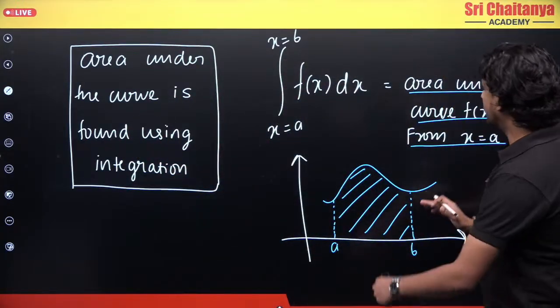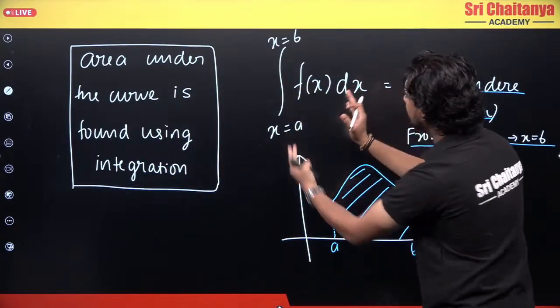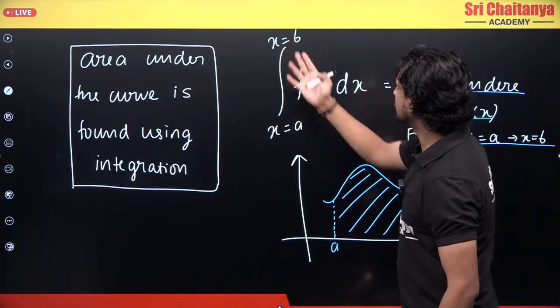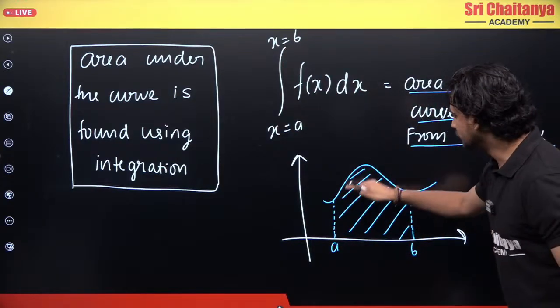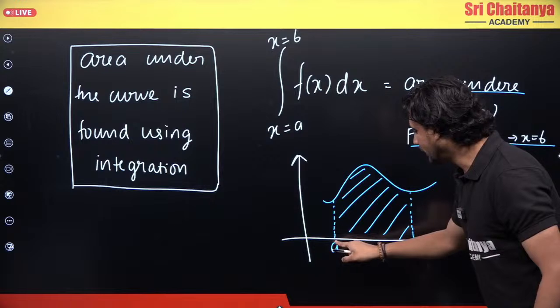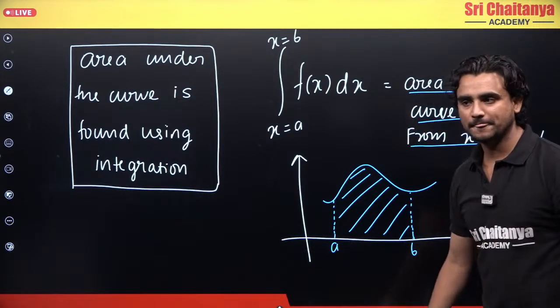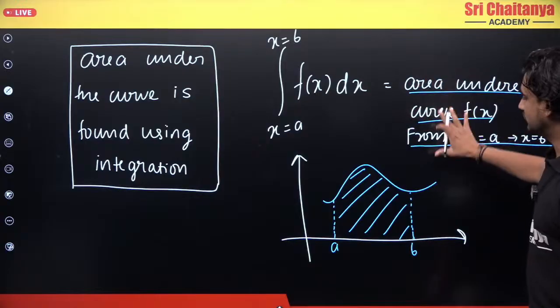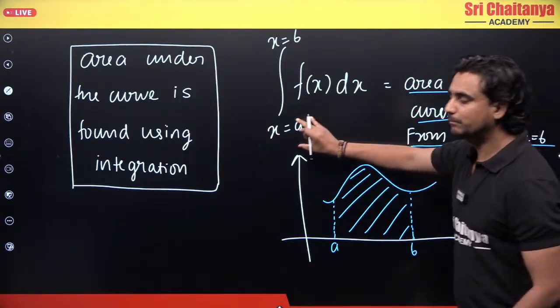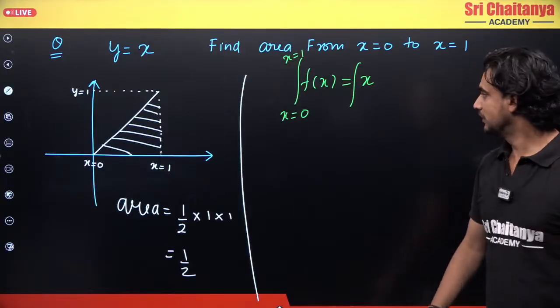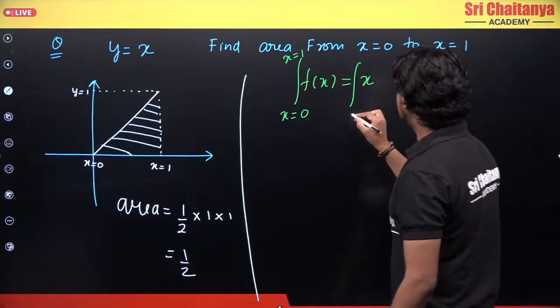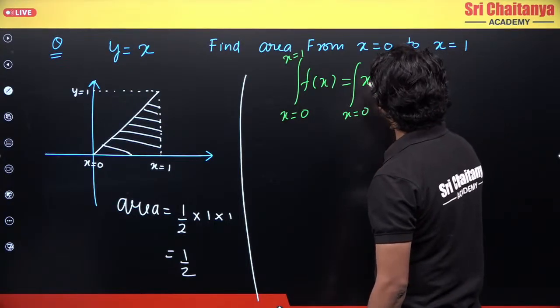Whatever function I have, I integrate from x equals a to x equals b, and then put these limits in the result to find the area under the curve between those two points.